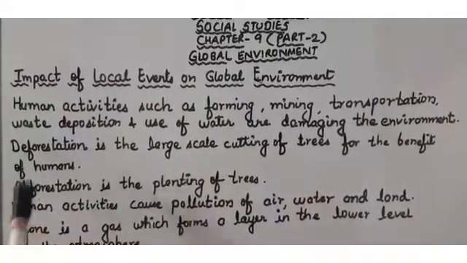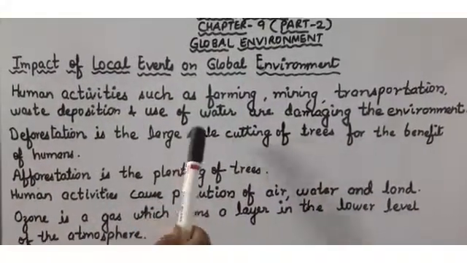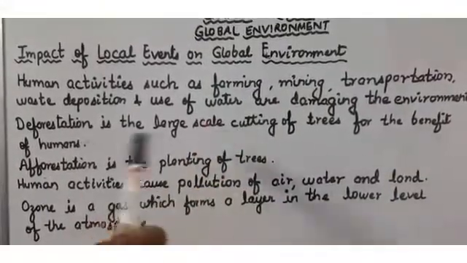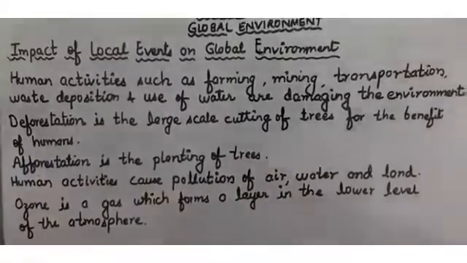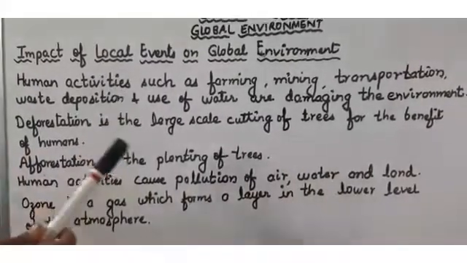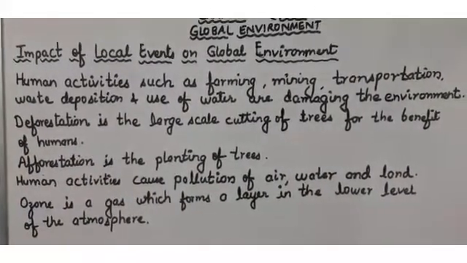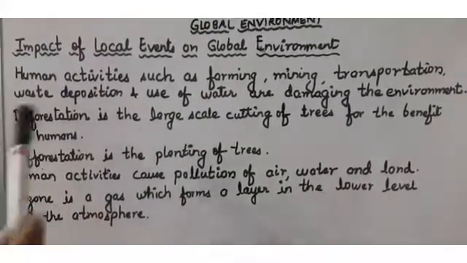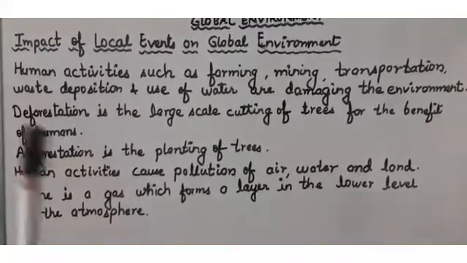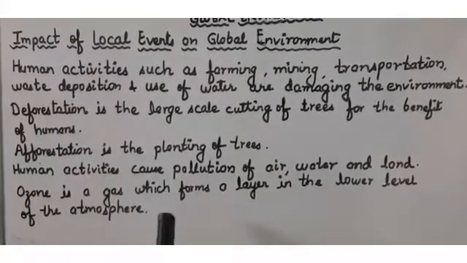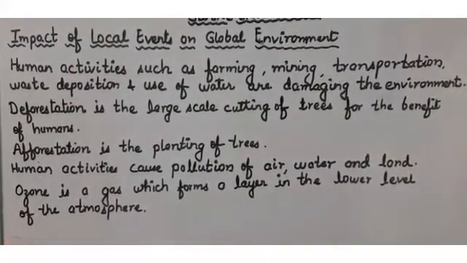Now, deforestation. Deforestation means the large scale cutting of trees. To cut the trees on a very large scale. Why? For the benefit of humans. Just for the benefit of humans, people cut the trees. Now, afforestation is the opposite of deforestation. If deforestation means cutting down of trees, afforestation means planting of trees on a large scale.